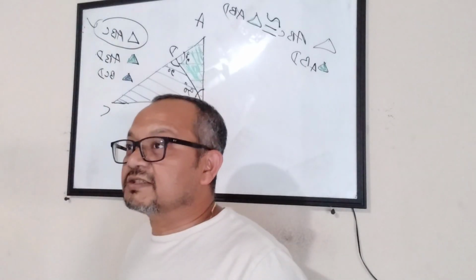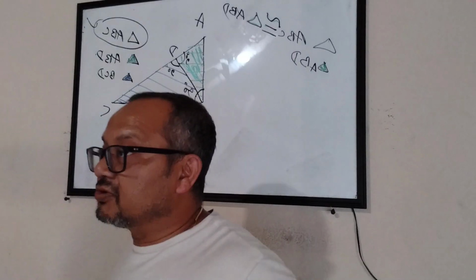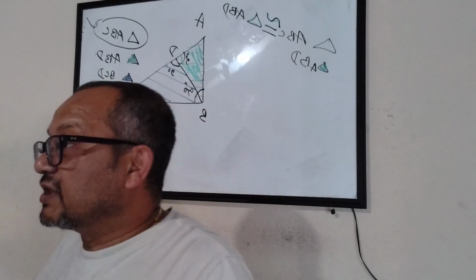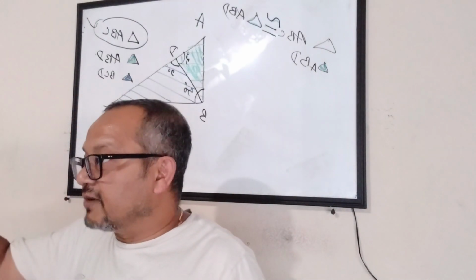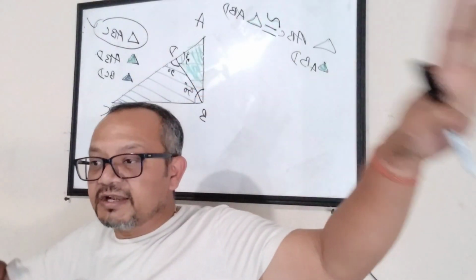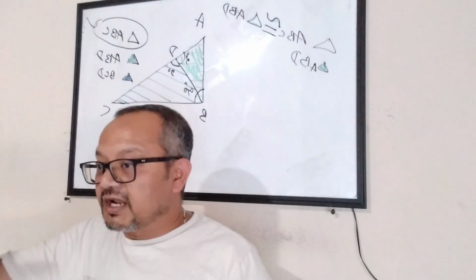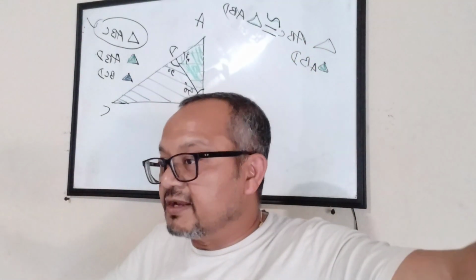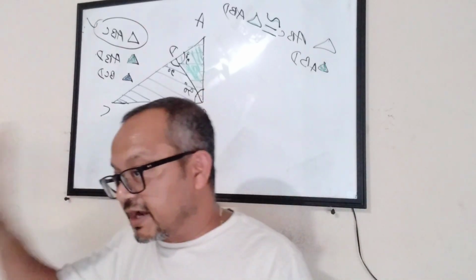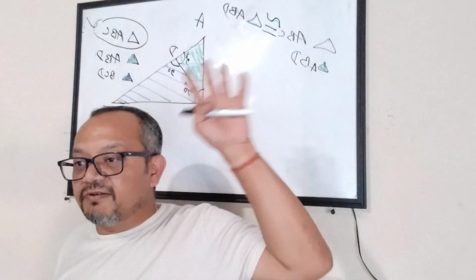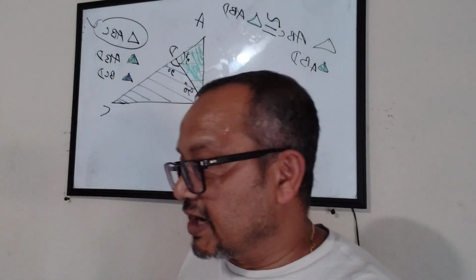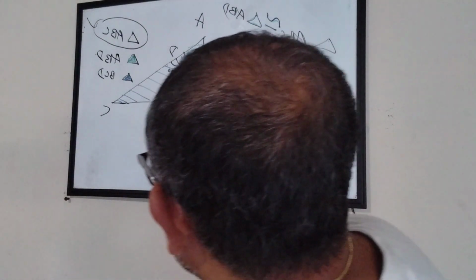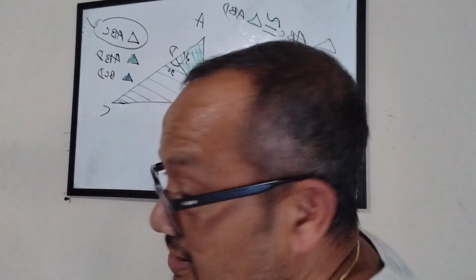My only understanding of similar triangles is that two triangles are similar when they both have matching three angles. Meaning one angle of triangle A has an equivalent angle in triangle B, the second angle of triangle A has an equivalent angle in triangle B, and the third angle of triangle A has an equivalent angle in triangle B. Now you tell me how I am saying that these two triangles are similar.